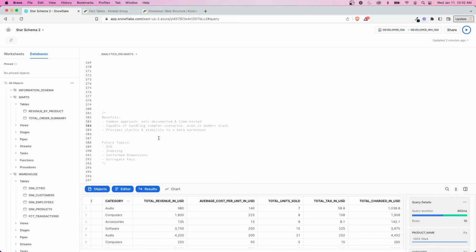There's so many different scenarios and topics to cover. Some other ones to consider would be SCD, which is slowly changing dimensions. We kind of hinted on that. Indexing. So if you have different keys, there's a lot of keys involved here. Perhaps you want to create clustered or non-clustered indexes to improve query performance. Conformed dimensions, we mentioned, were the ones that are shared. Surrogate keys, if you don't have a true primary key, perhaps you want to create an alternative key to use just within the warehouse itself. They're not necessarily exposed, but they're helpful for joining and things like that.